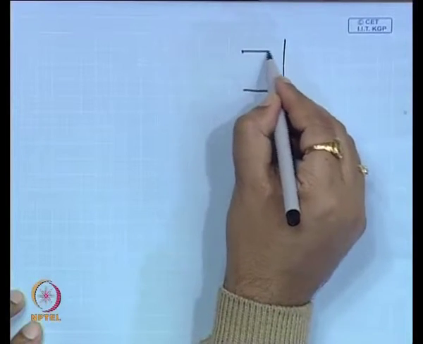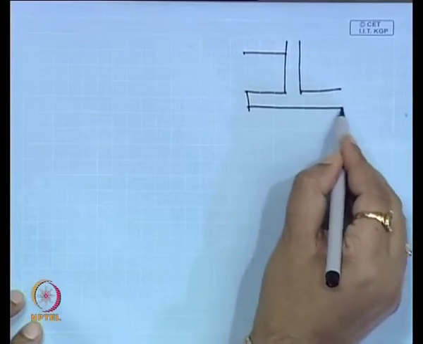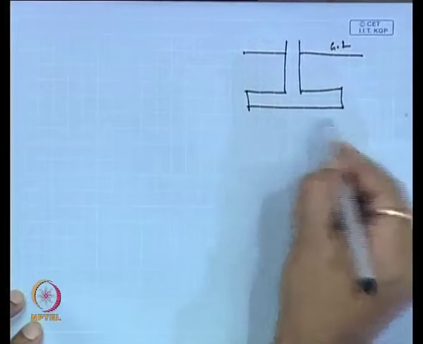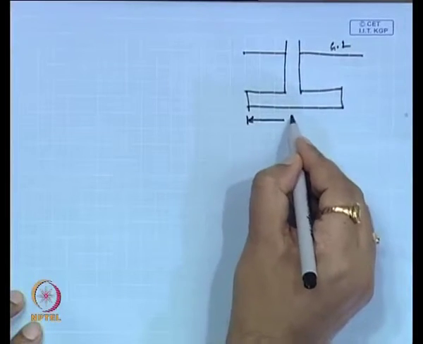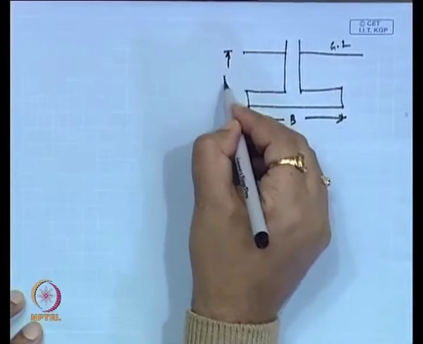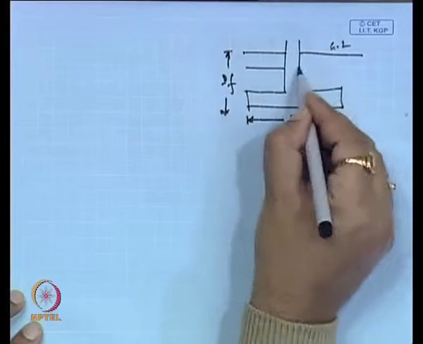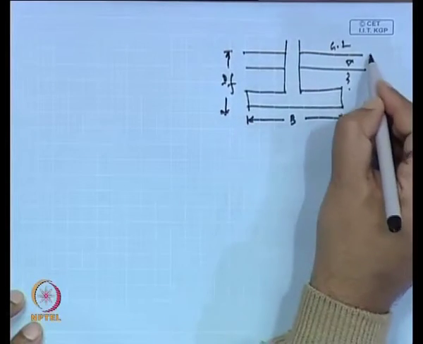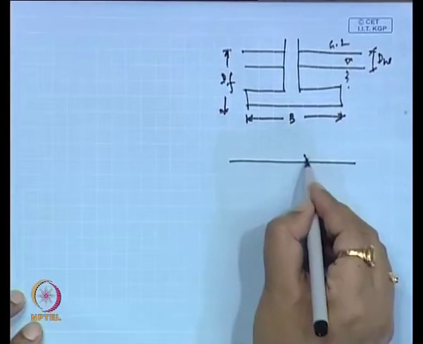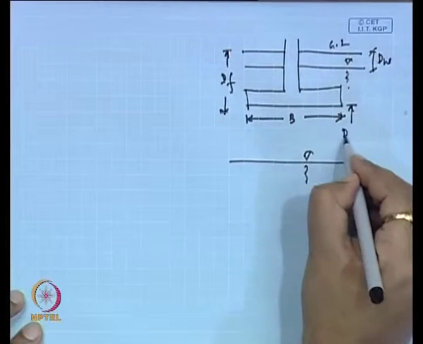This is the ground level, this is the base of the footing where B is the width and d f is the depth of the foundation. Now, suppose this is the position of the ground water level, here this is d w, and this is the another position of the ground water level, so this is d w dash.